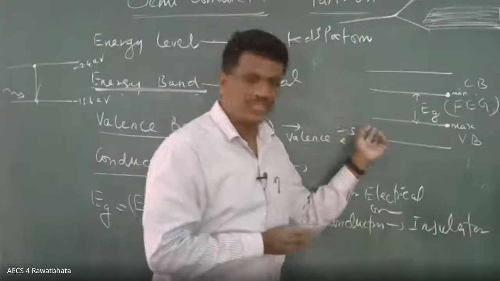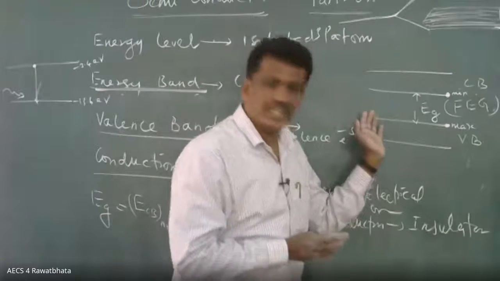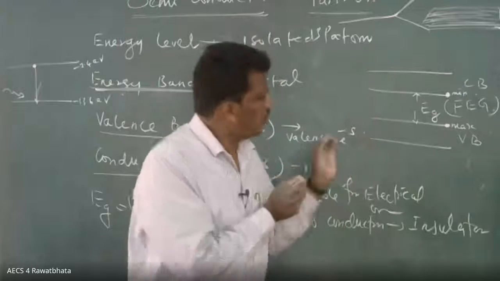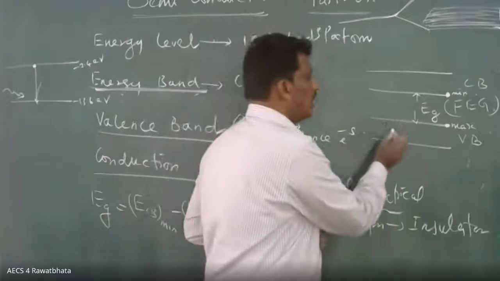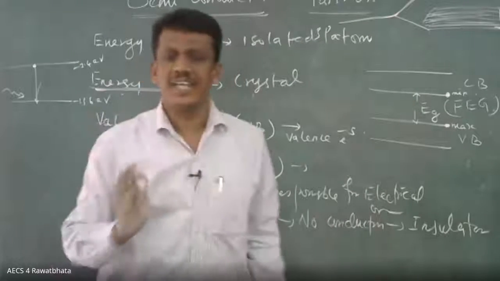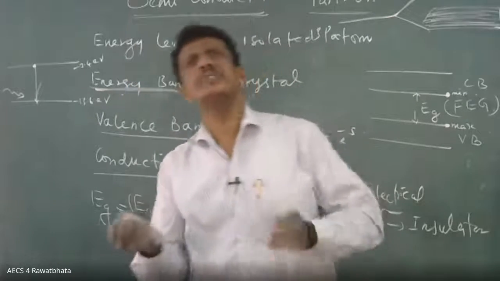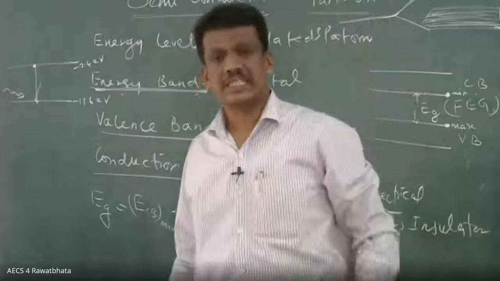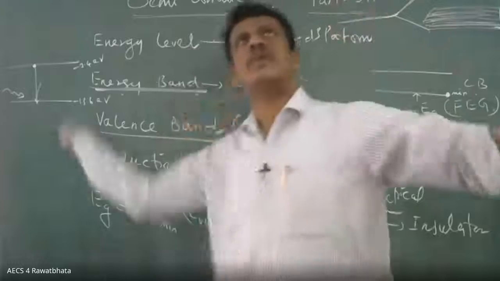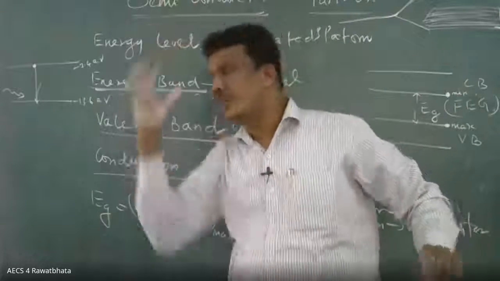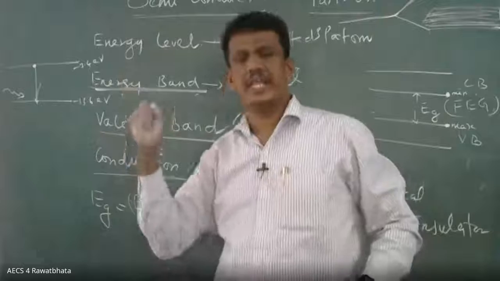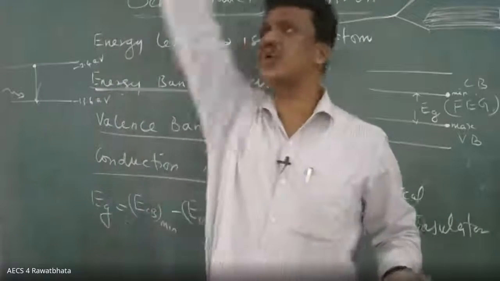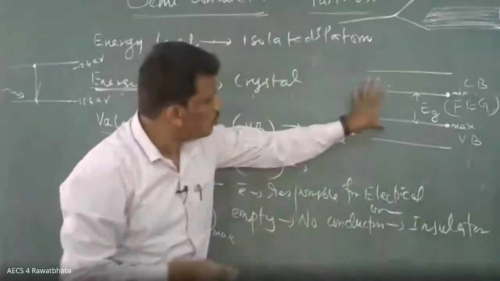Once you give sufficient energy, it will move to the conduction band. Suppose you give only a small amount of energy and it is not able to reach here, then it will come back. Very simple, no? Suppose you are on the ground floor and you want to throw a ball to the terrace. You have to throw with some minimum energy. Suppose the kinetic energy you are giving is less than required. What will happen? It will come back. It will not go to the terrace. That's why it is not able to stay in between.